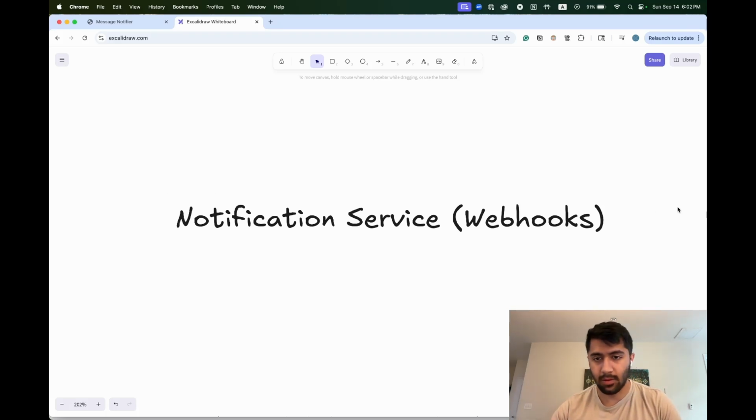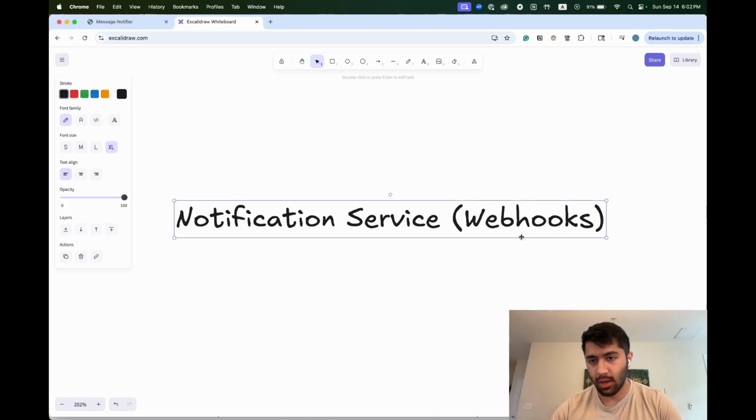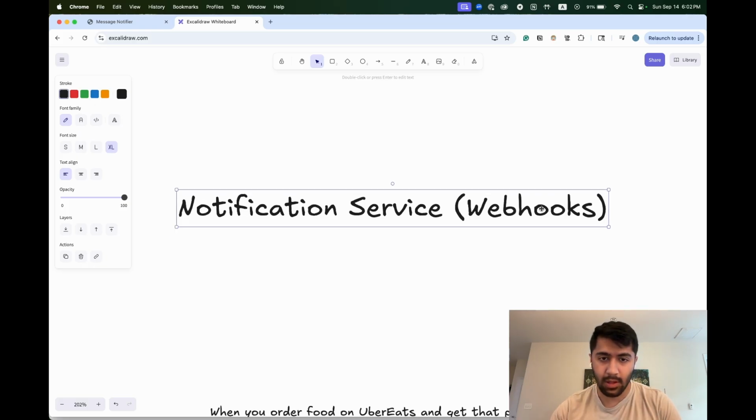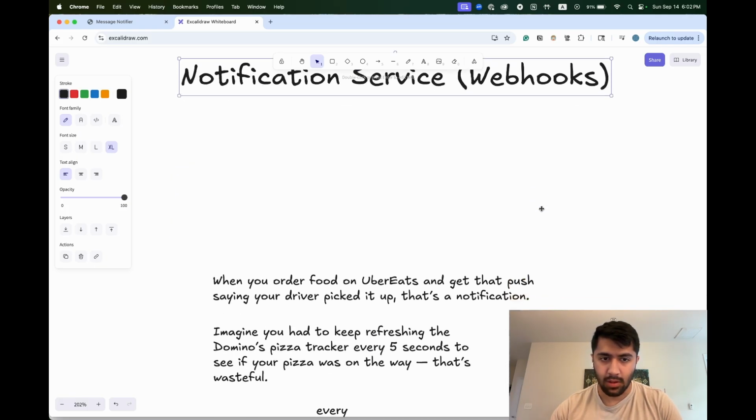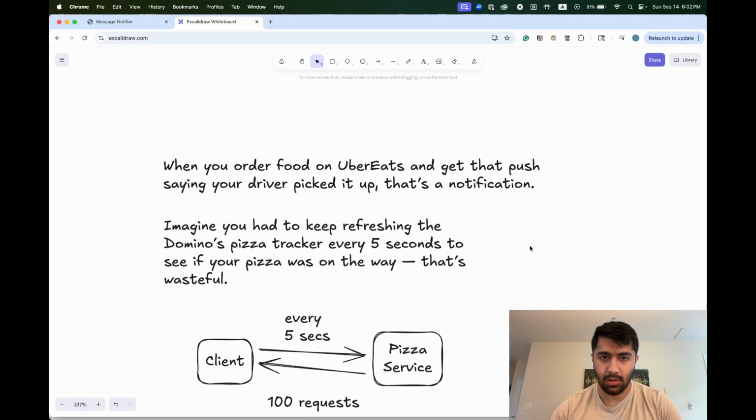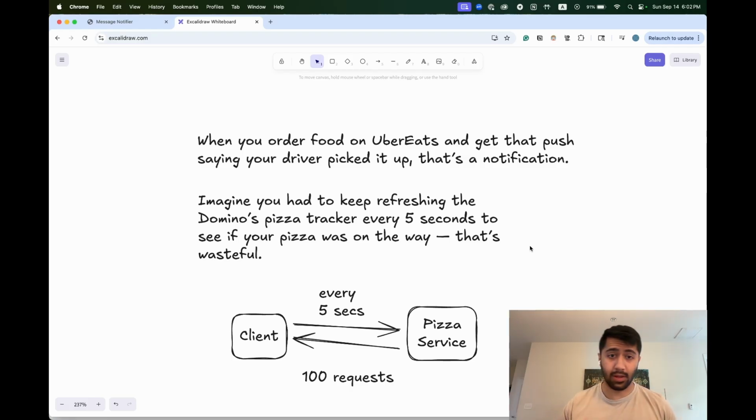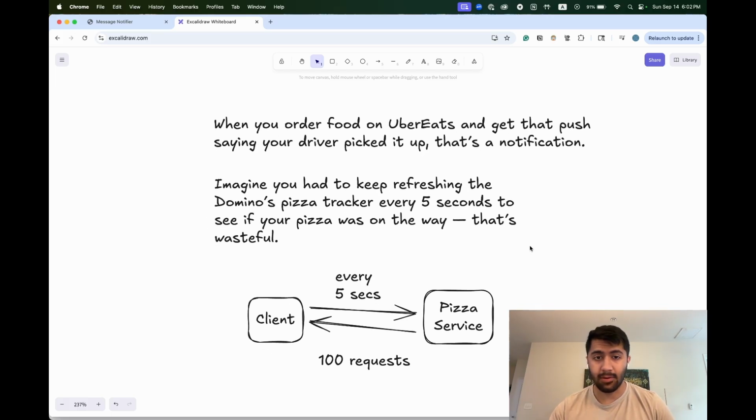Today we're going to talk about notification service, and in particular, webhooks, and how they're important. So we'll get started with an example. When you're ordering food on Uber Eats and you get that push saying your driver picked it up, that's a notification. Another example, maybe something a little more concrete: if you order Domino's pizza a lot, like me, Domino's number one, they have that pizza tracker on the website.